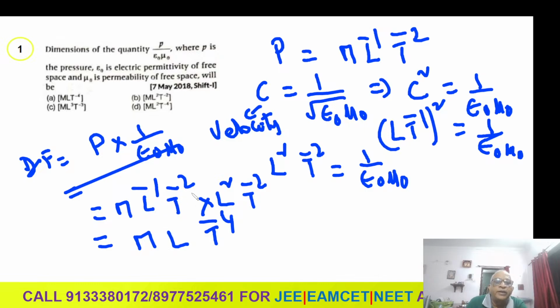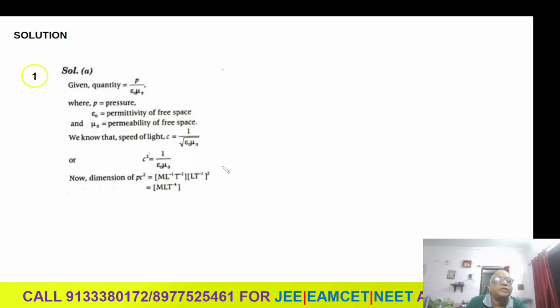So pressure is ML minus 1 T minus 2, and 1 by epsilon naught mu naught is L square T minus 2. Therefore the answer should be A. You can check in the answer solution also, ML T minus 4. Okay, I think you understood. You can verify. Then next question.